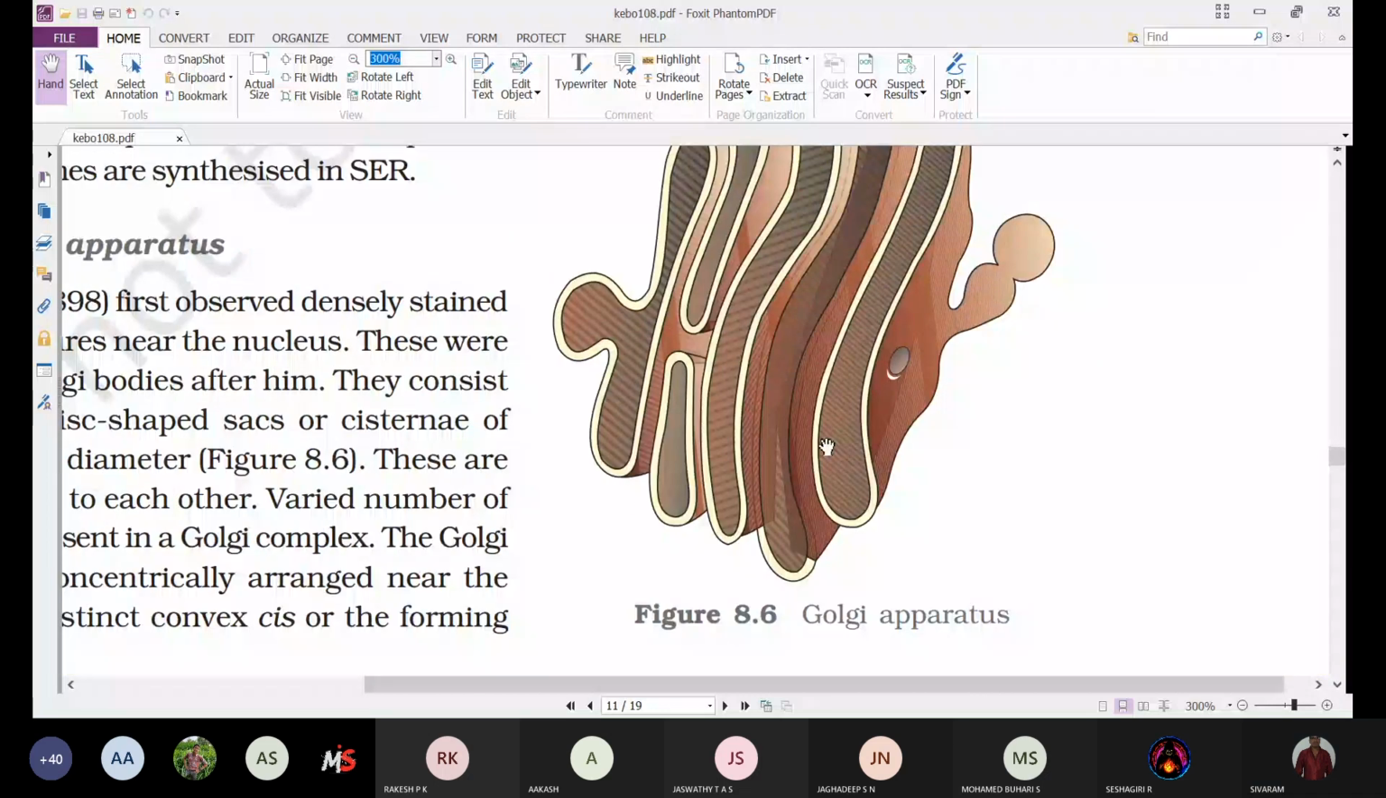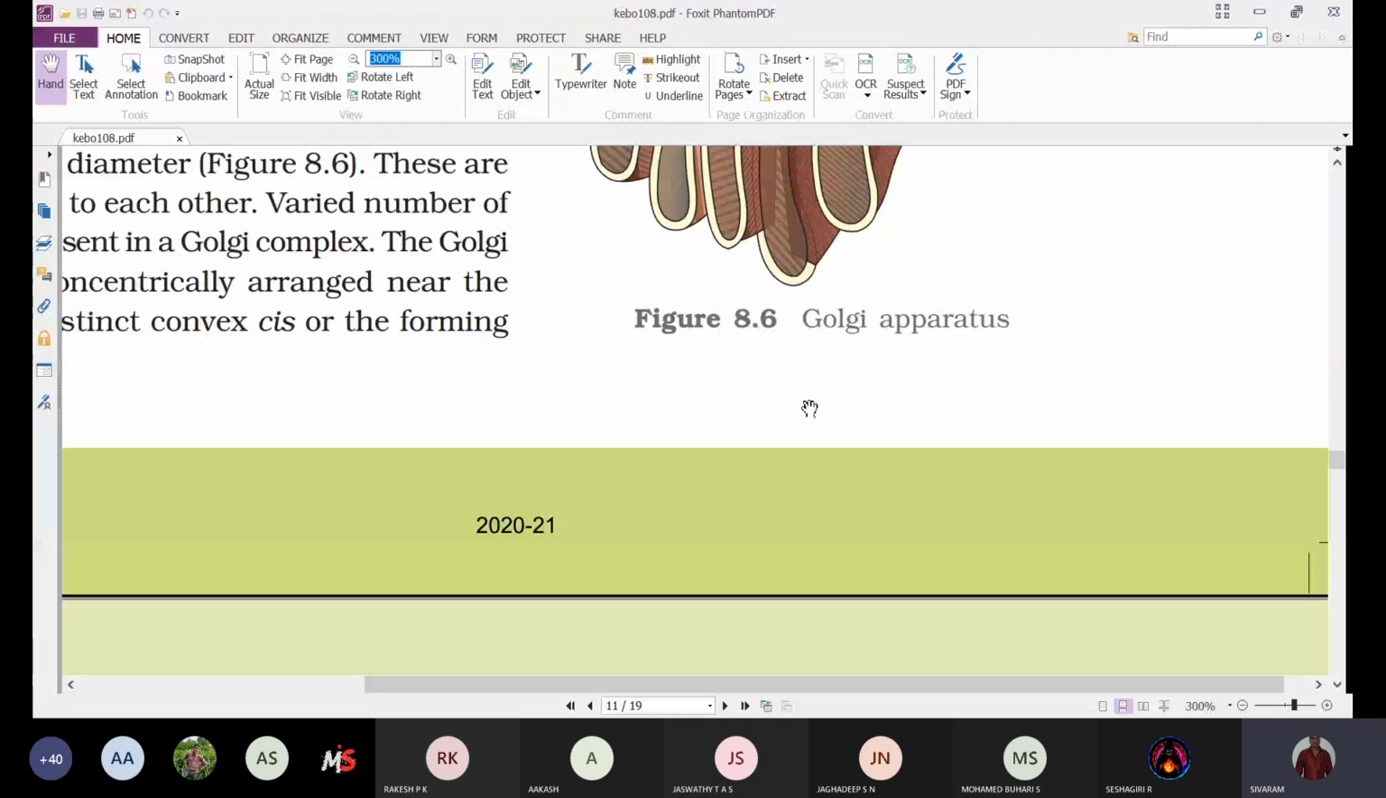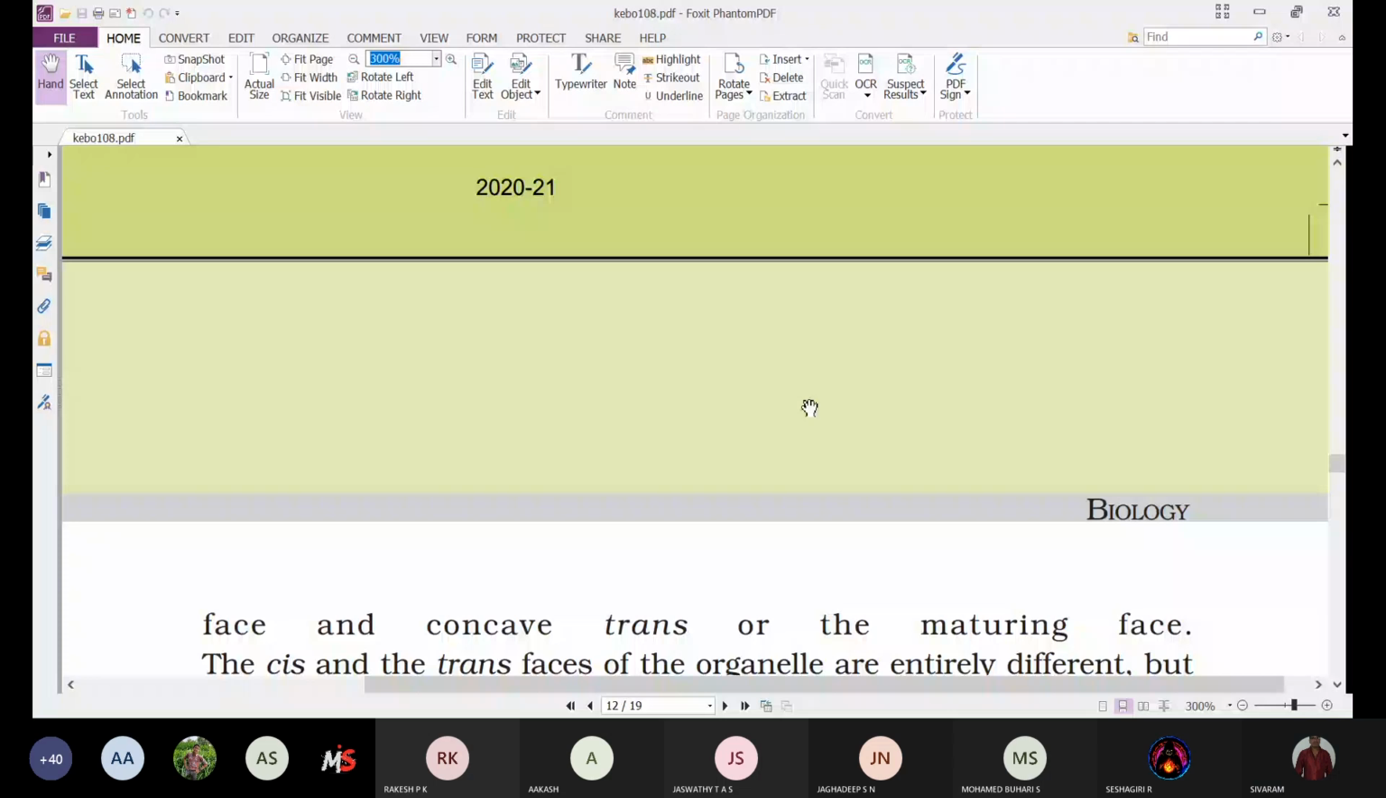These two surfaces are different. They have different functions, but they are interconnected structurally. The cis face, or forming face, and the trans face. The convex cis face and the concave trans face of the organelle are entirely different but interconnected.